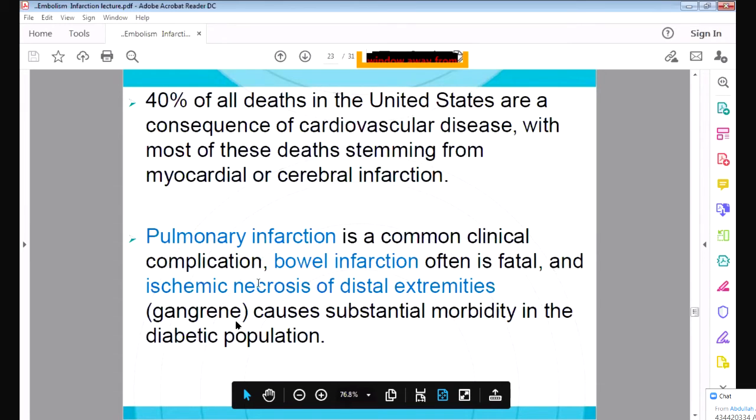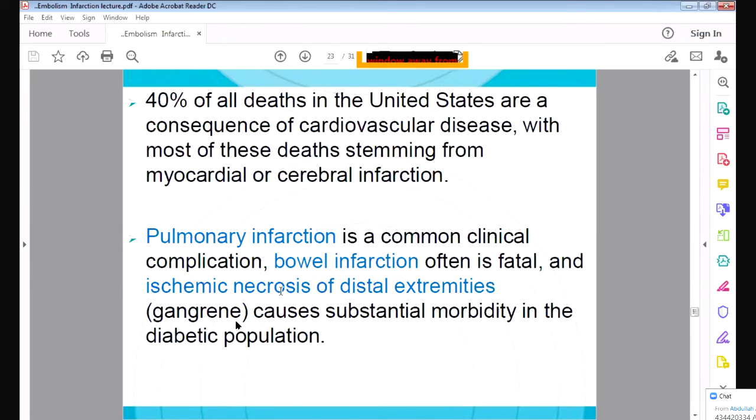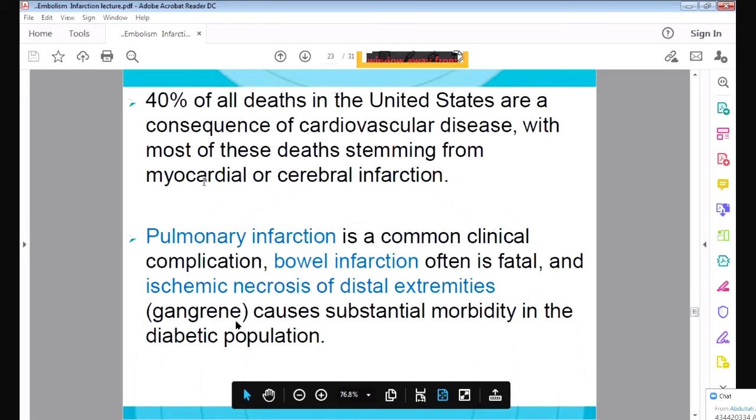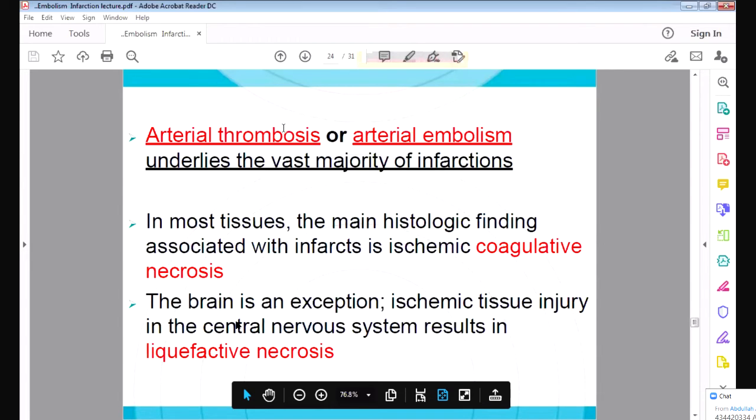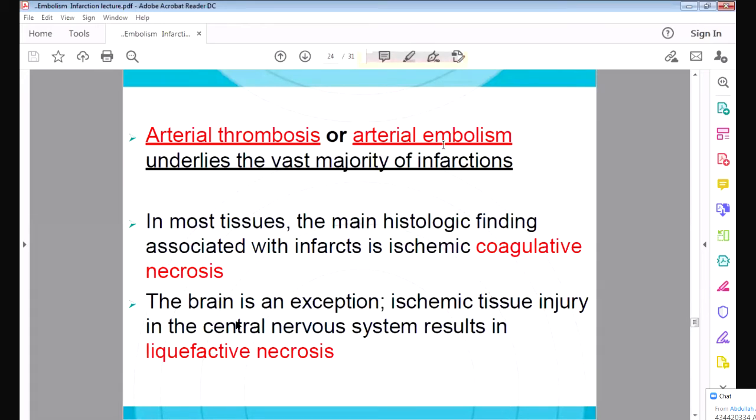So gangrene is also a type of necrosis due to obstruction of the blood supply to the extremities, to the legs. Infarction is the ischemic necrosis of various organs: heart, brain, lungs, and also the lower limbs. So what is the main cause? I told you the main cause is thrombosis or embolism. Thrombosis or embolism decreases the blood supply to the organ and causes infarction.